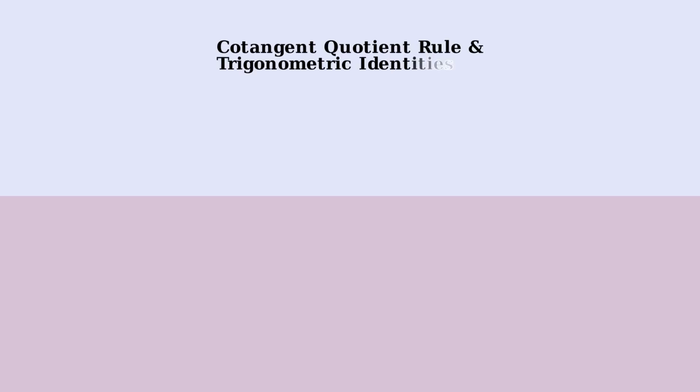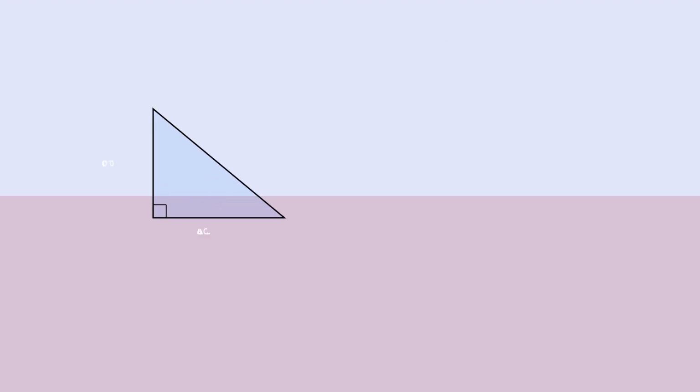Welcome to this comprehensive mathematical exploration. Today, we'll dive deep into two fundamental concepts that are essential for advanced trigonometry and calculus: the cotangent quotient rule and trigonometric identities. First, we'll explore the cotangent function. In a right triangle, cotangent is defined as the ratio of the adjacent side to the opposite side. This is one of the six fundamental trigonometric functions.